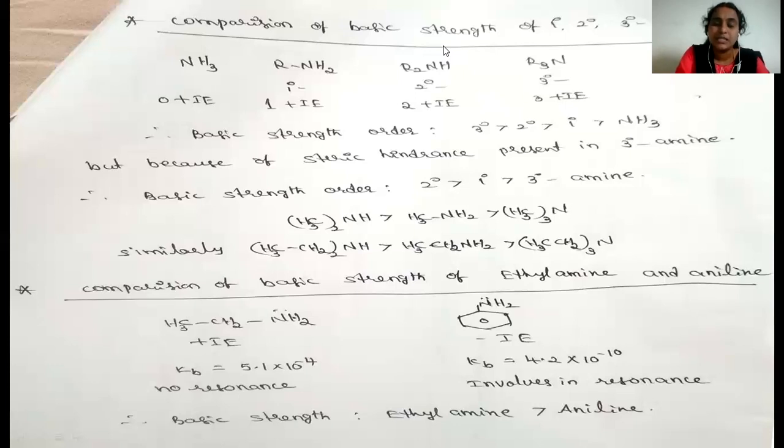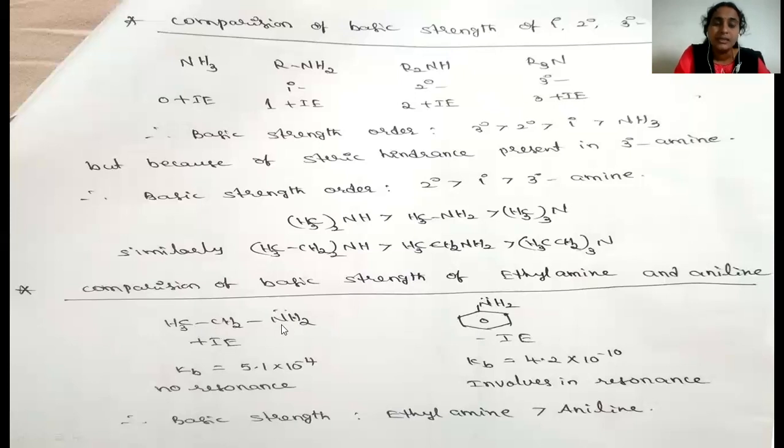So this basic strength order will follow in the aqueous solution, because in aqueous solutions it follows the hydrogen bonds. So these are the basic strength orders. Similarly, if you see the comparison of the basic strength of ethylamine as well as aniline, this is the ethylamine, this is the aniline structure, this is the aliphatic amine, whereas this one is the example of aromatic amine.